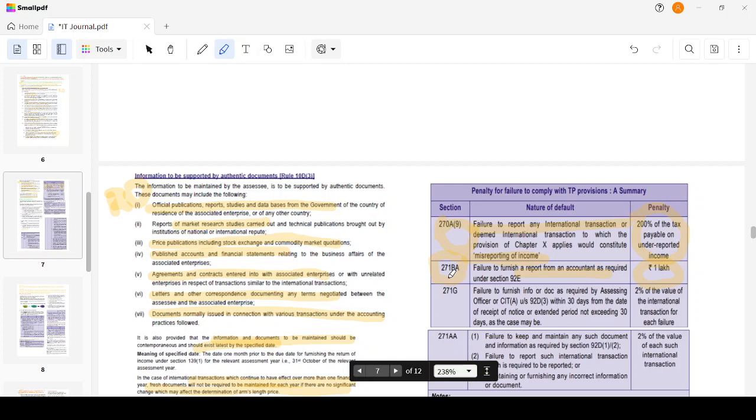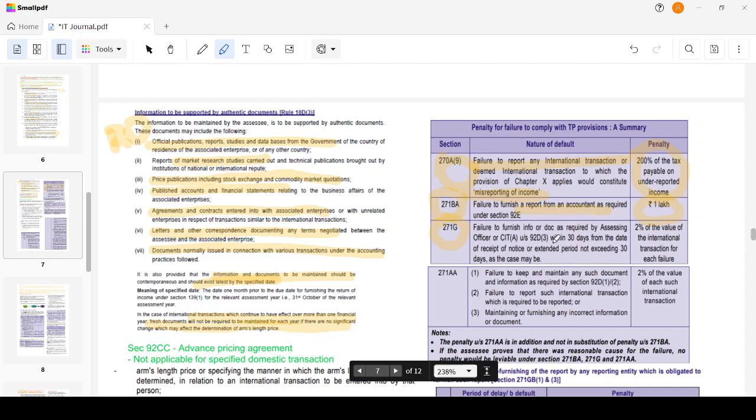Then it is rupees 1 lakh. 271G: failure to furnish any information or document as required by the assessing officer within 30 days of the receipt of notice, or the extended period not exceeding 30 days. So I'm giving a 30 days period. Maybe the extension could be for another 30 days, within 60 days. The maximum will be 60 days. Then it is 2% of the value of the international transaction for each failure.